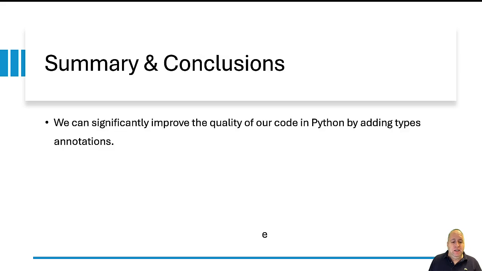So let's summarize. We saw that we can add type annotations. We understand that we can significantly improve the quality of our code, the quality of our project by adding those type annotations. And we understand that we need a static analysis tool to verify that the entire code respects those annotations that provide information about the types.